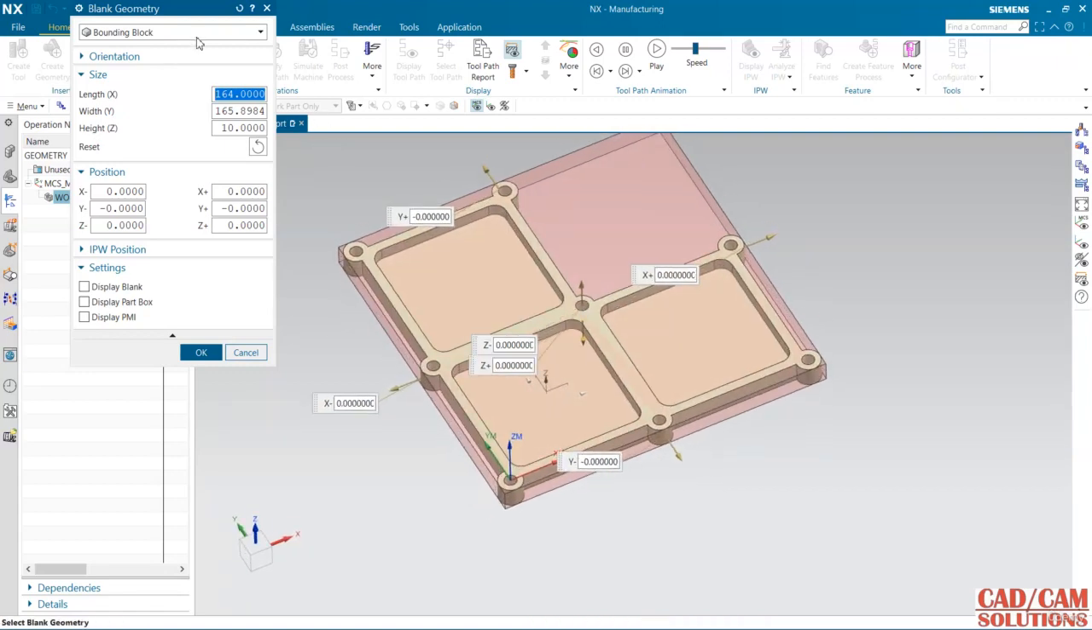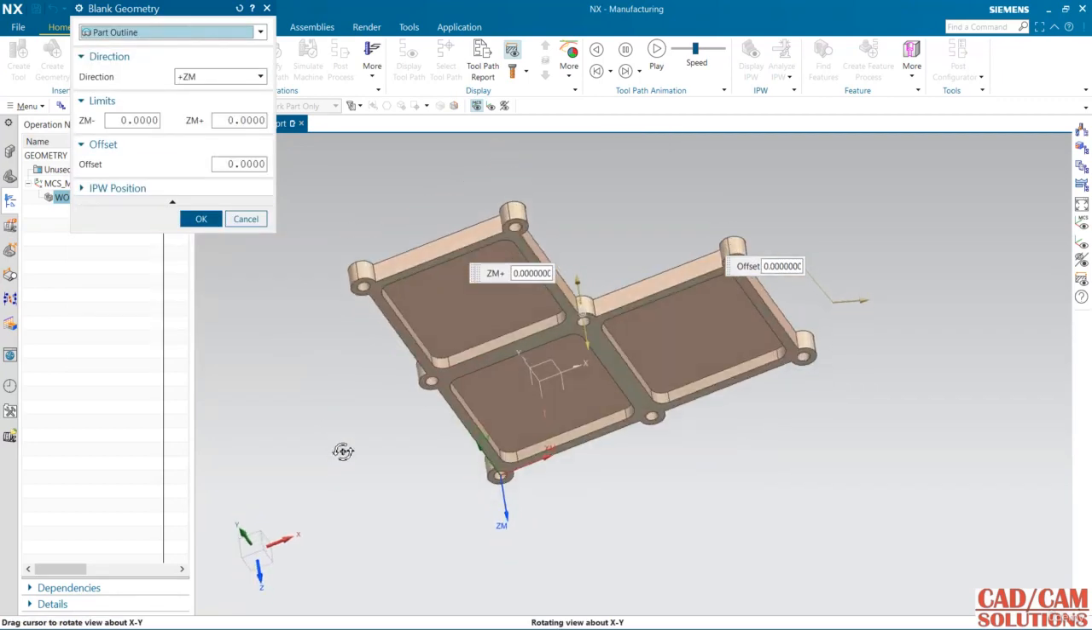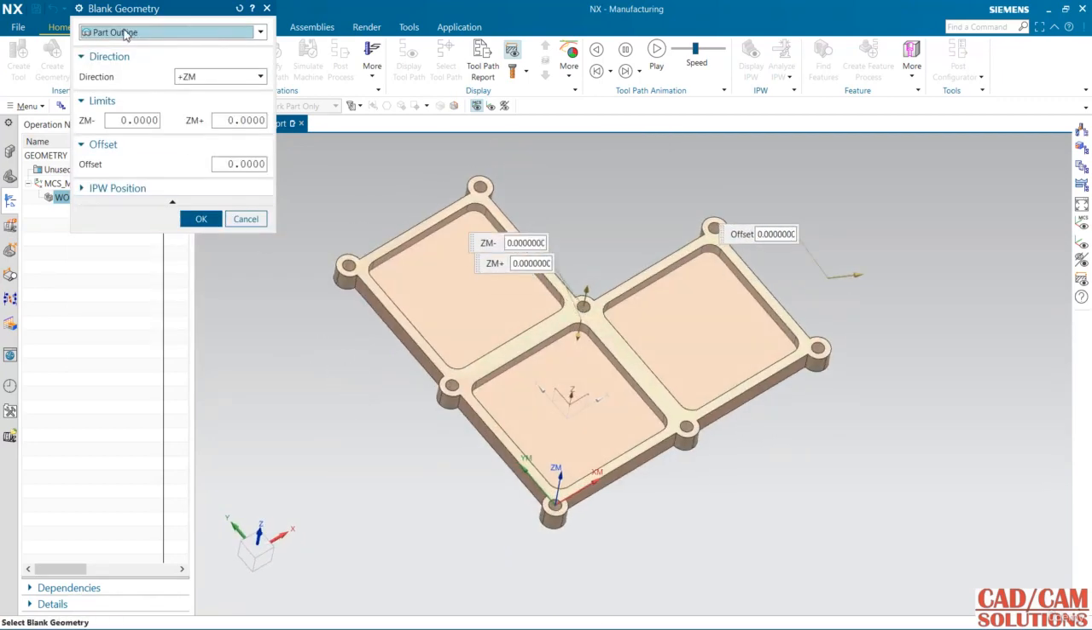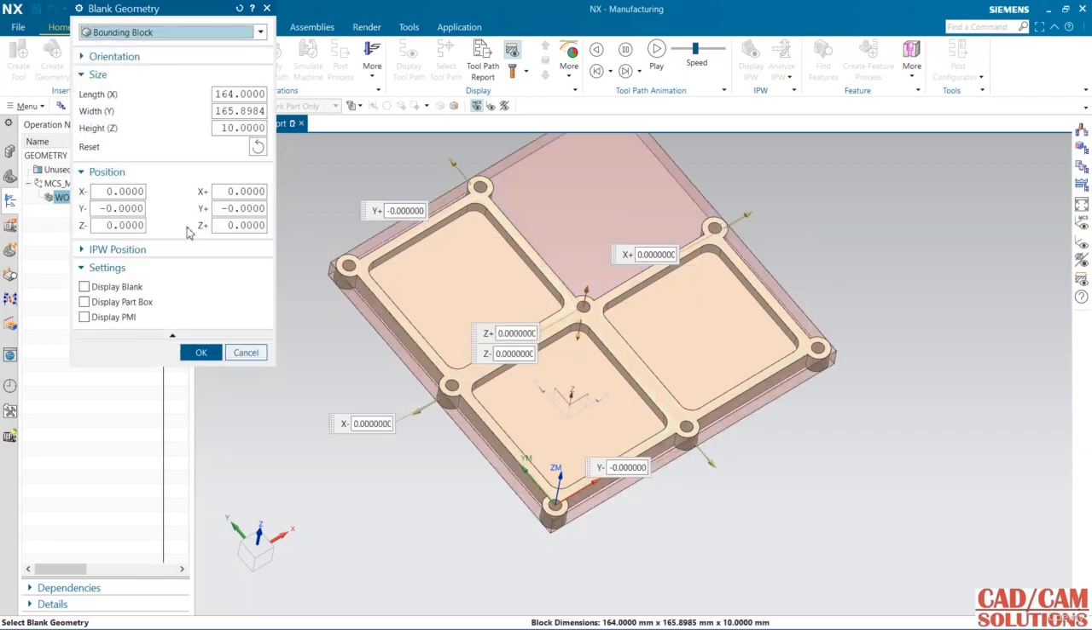Okay, here if I want I can use this part boundary as well, but I want to show you how to pattern toolpath, so that's why I'm using this bounding block.